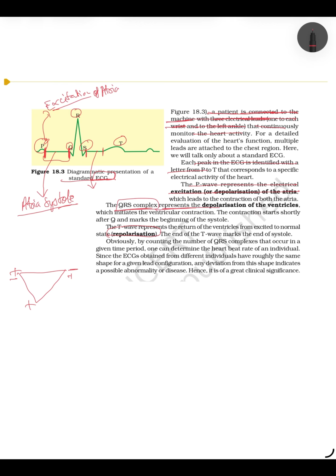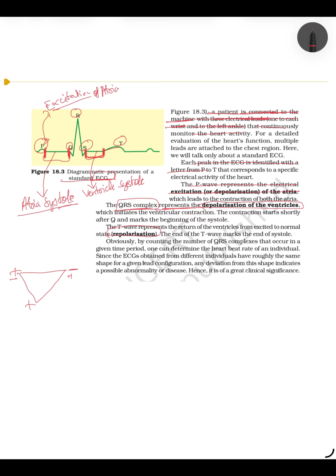Here it is also written, QRS complex represents the depolarization of ventricle, meaning excitation of the AV node and Purkinje fiber. Because of that ventricular systole happens. This region is ventricle systole. You also read and sometimes thought, na, कि atrial and ventricle systole कहाँ हो रहा है. So from here to here atrial systole and from S to here ventricle systole.